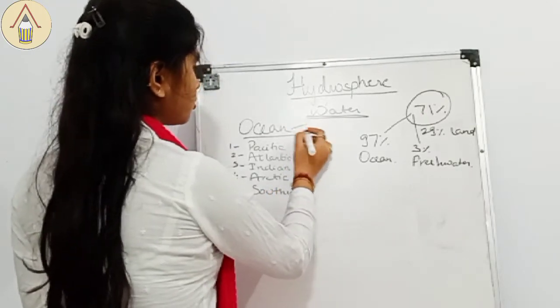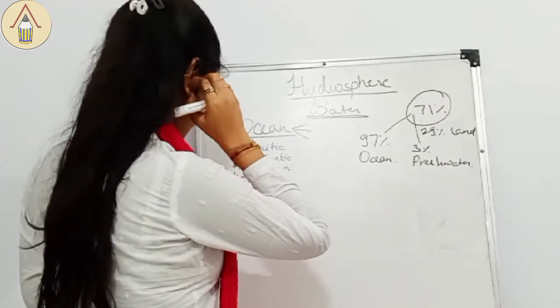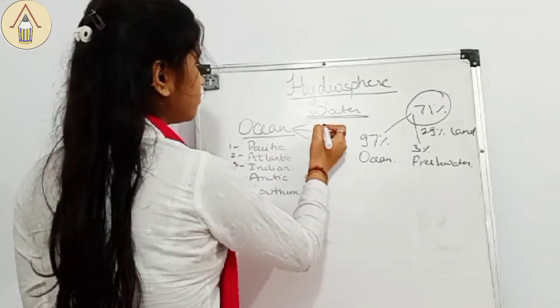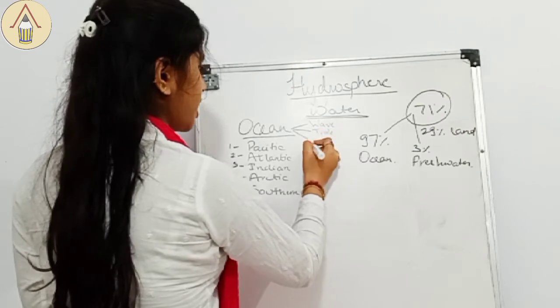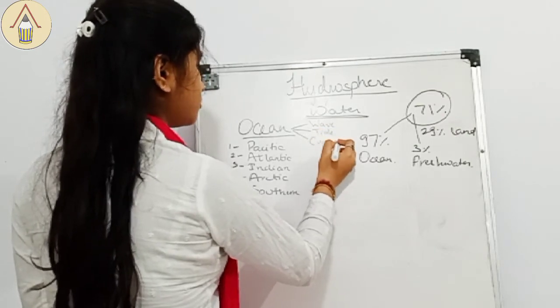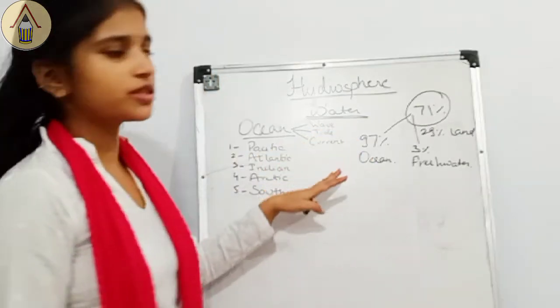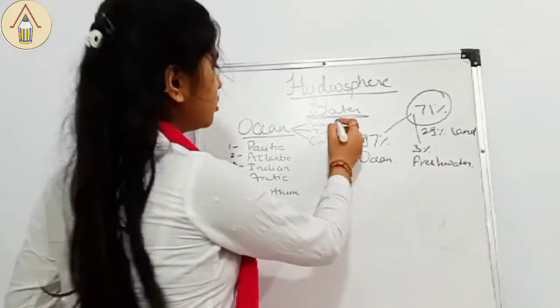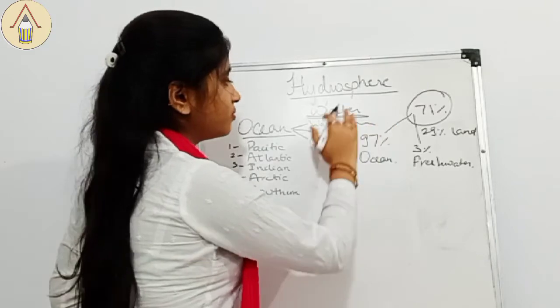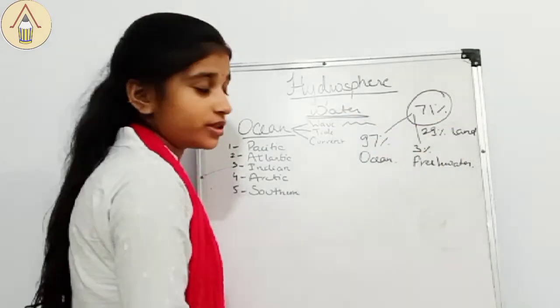There are 3 motions of oceans. One is wave, tide and current. These you don't have to study in detail, but just for information, waves are the general movements of the water.